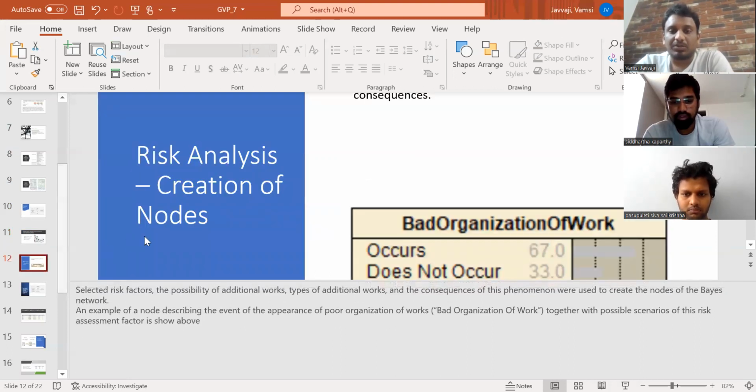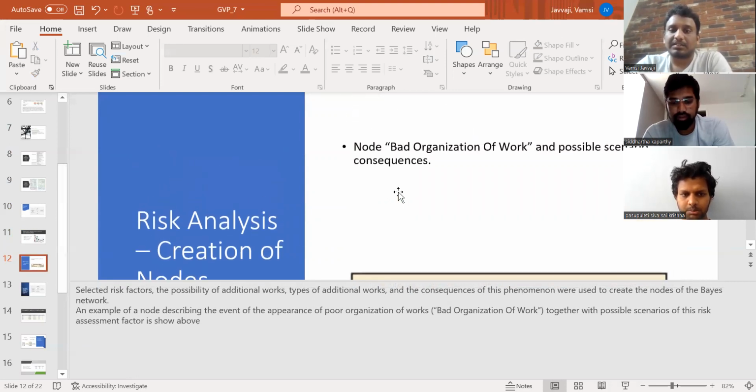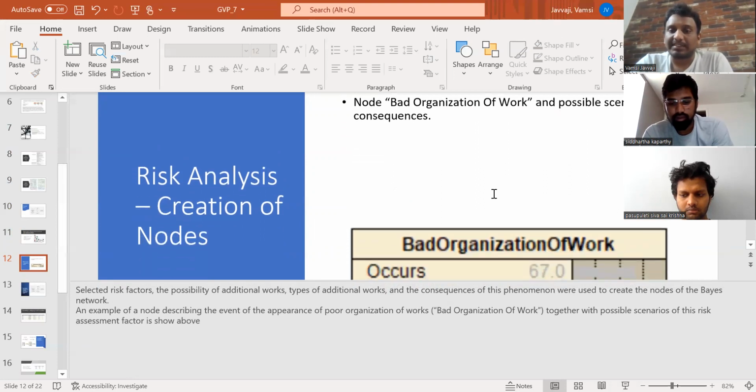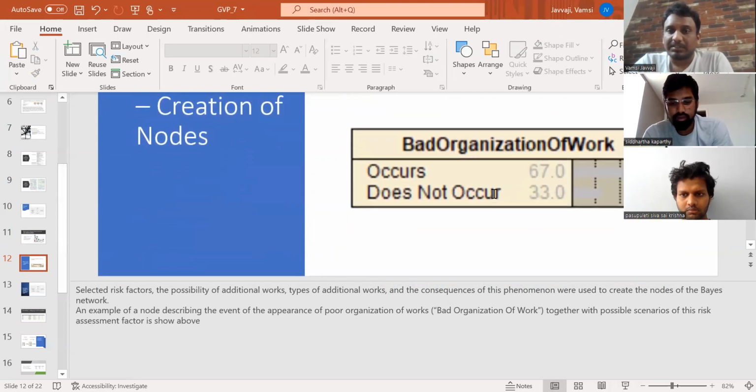Coming to the creation, how we will create the nodes in this risk analysis factor. Suppose, for example, bad organization of work and possible scenario considerations. We have taken one of the risk analysis factors and are trying to analyze it. Bad organization of work occurs 67% and does not occur 33%.